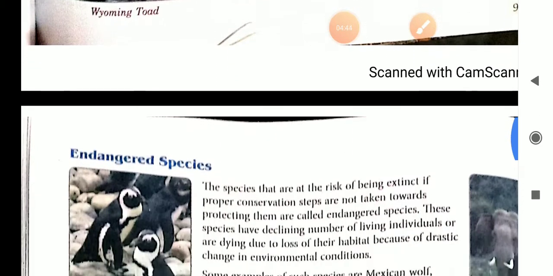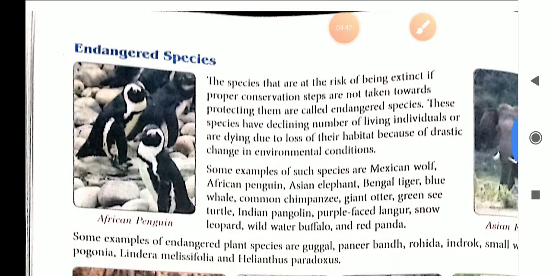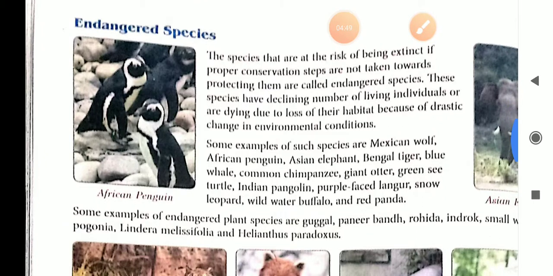Third is endangered species. The species that are at the risk of being extinct, that means they are at the verge of extinction. If we will not protect them, then one day it will become extinct. So, if proper conservation steps are not taken towards protecting them, then they are called endangered species.